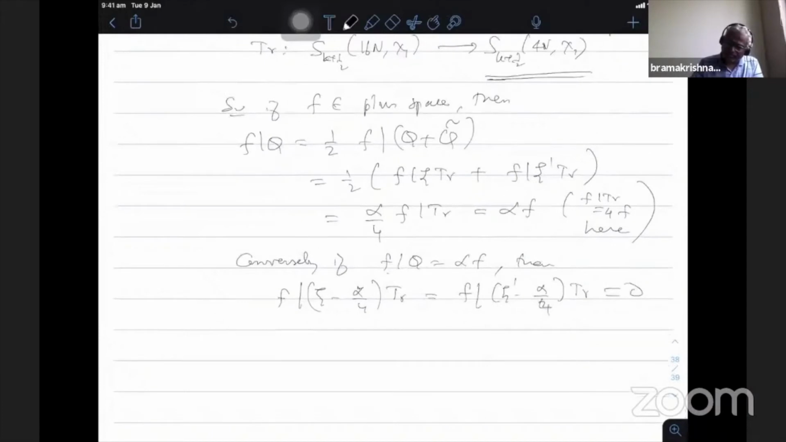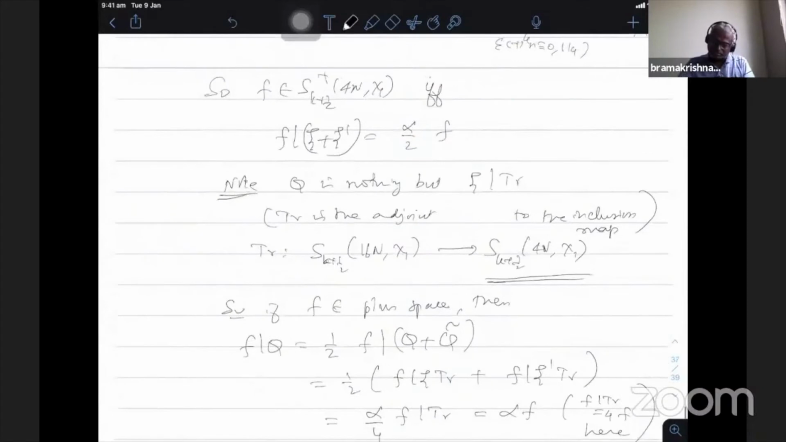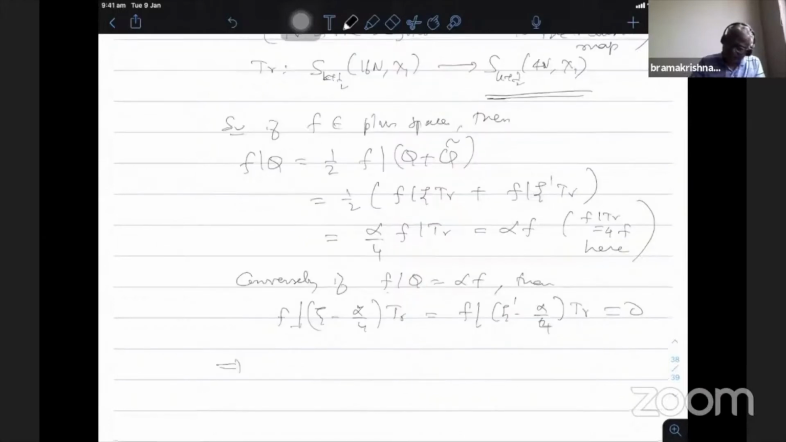And f|Q is nothing but f|ψ trace, as I mentioned. So f|Q minus alpha f is 0. Here also, f|ψ' trace is also Q, since Q is Hermitian, and this is equal to f minus alpha f, which is 0. So f|Q minus alpha f is 0. This implies both are 0.